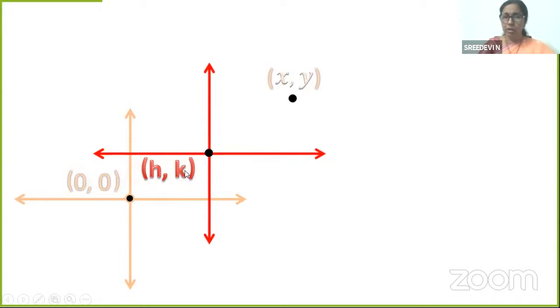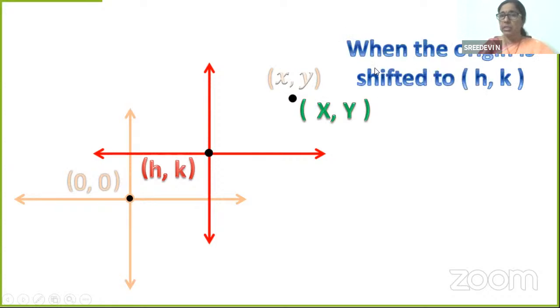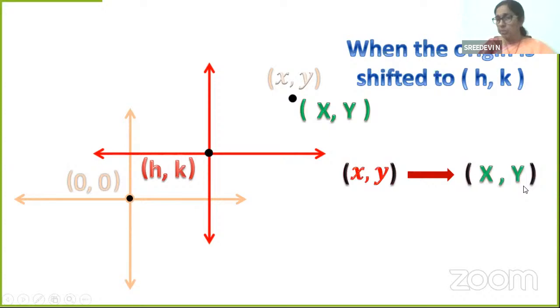I am shifting the origin from 0, 0 to h comma k. In this translation, what are the new coordinates? The new coordinates of the point will become capital X comma capital Y. Small x, y were the original coordinates, and the coordinates in the new system are capital X and capital Y. When the origin is shifted to h comma k, what happens? The original coordinates small x, y change to capital X, capital Y.